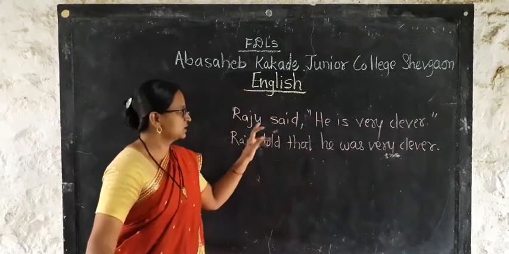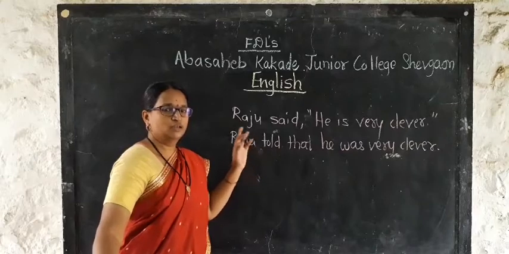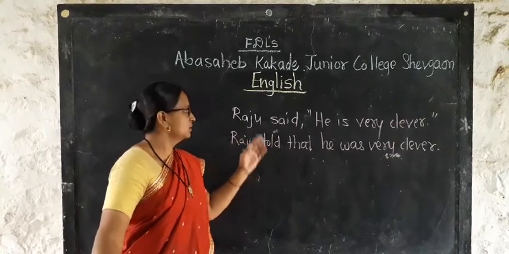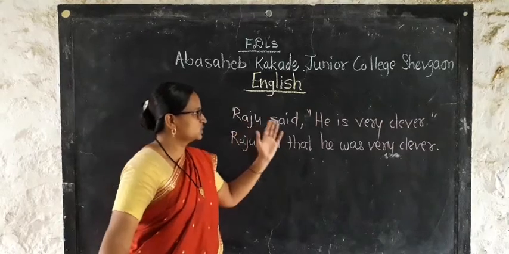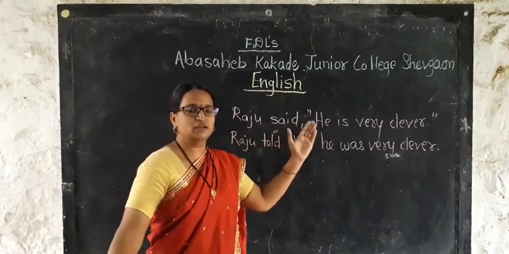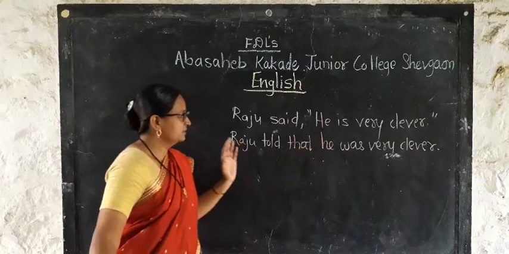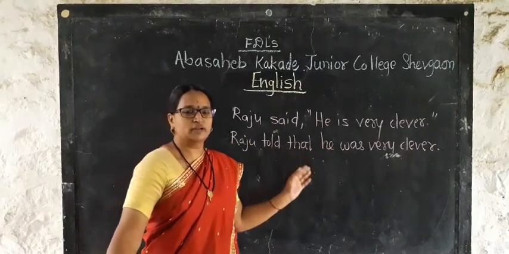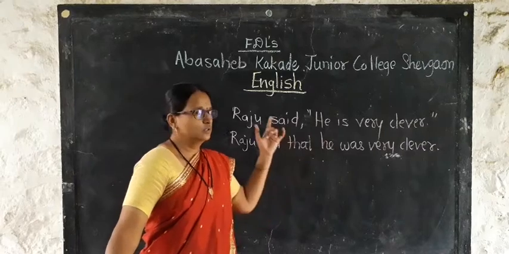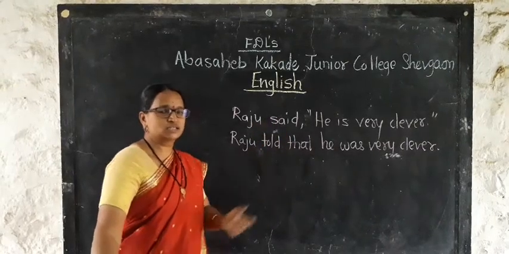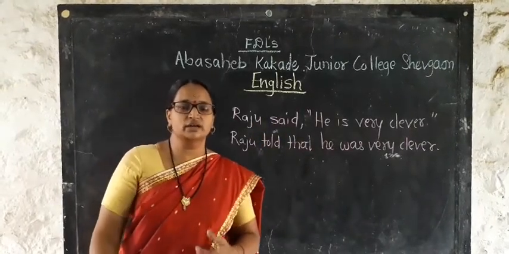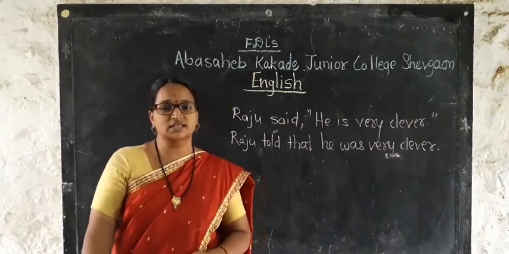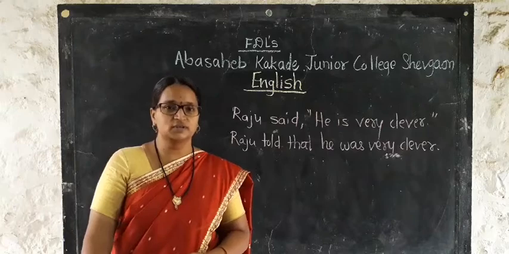See, in these two sentences, we get the identification of today's topic. First sentence, Raju said he is very clever. Then second, Raju told that he was very clever. Now, in these two sentences, the meaning which is conveyed is the same. But the way these two sentences are written, it differs.